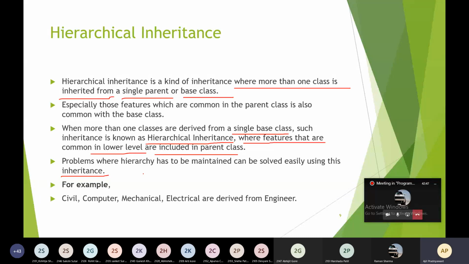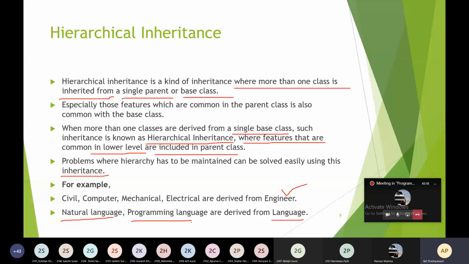For example, civil, computer, mechanical, electrical are derived from the class engineer. These are types of engineer, so you can derive all these classes from the engineer class. Take another example. Natural language and programming languages are derived from language. With the help of the language class, you can derive natural language and programming language classes.